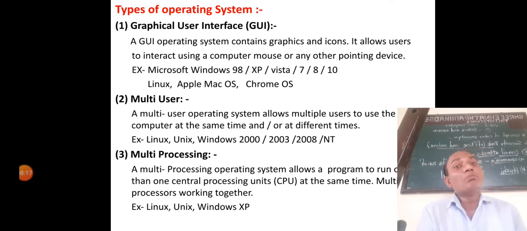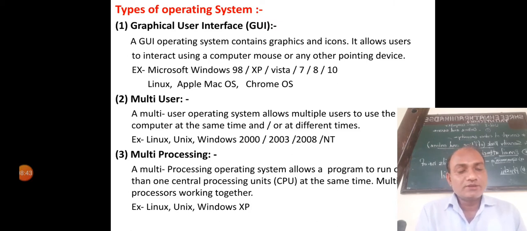These are multi-user operating systems. A multi-user operating system allows multiple users, meaning a number of users can use the same operating system at the same time or at different times. This is multi-user.